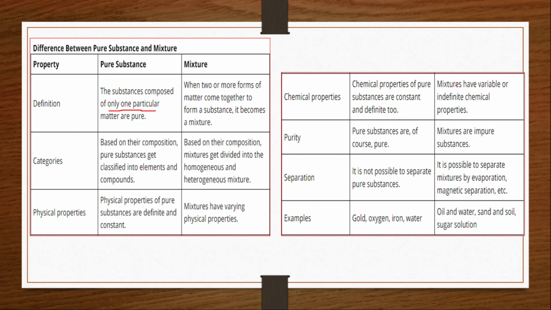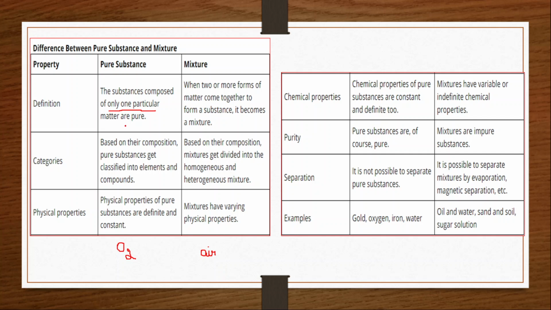Either physical property or chemical property, both are constant, and it is related to only one type of substance. Let us consider a pure substance as a gas, oxygen gas. We have a few examples over here. For a pure substance we have oxygen gas, and for a mixture we have atmospheric air. Air is a combination of oxygen, nitrogen, carbon dioxide, and some water vapor or humidity. So all these make a mixture.